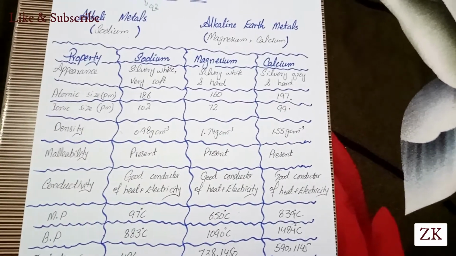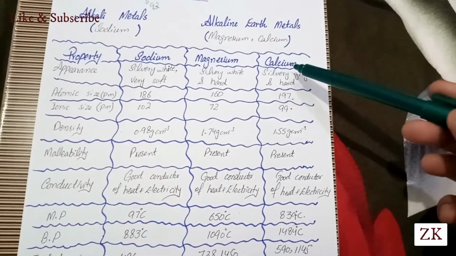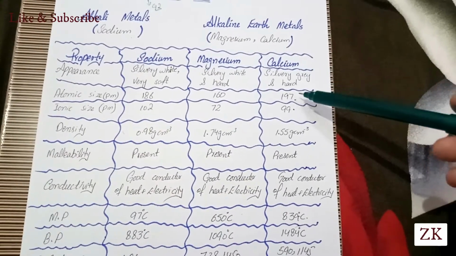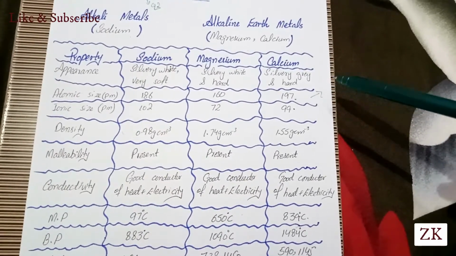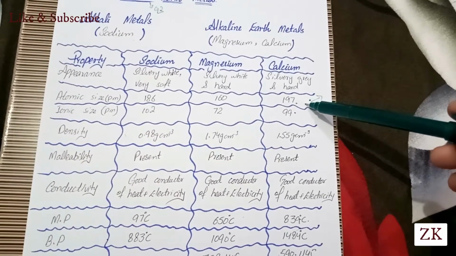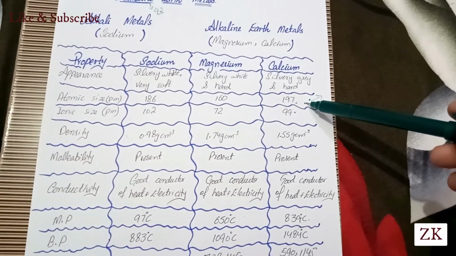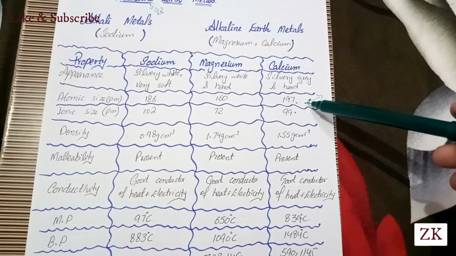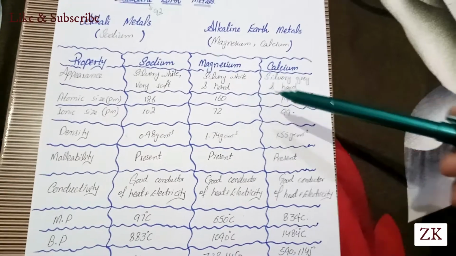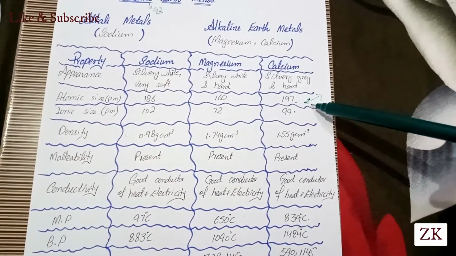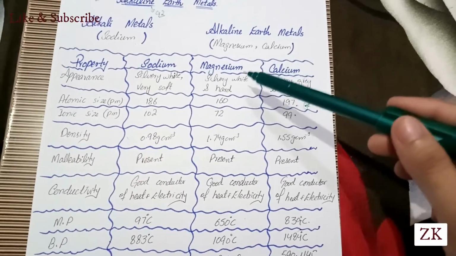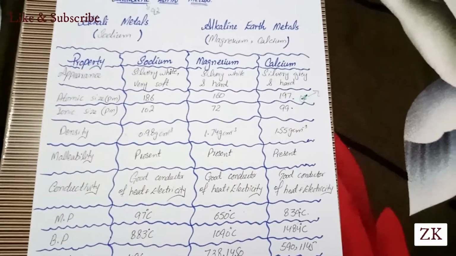The reason is that the outermost electrons of calcium and the nuclear charge possess a stronger bonding than in magnesium. So it is more difficult to lose an electron from the calcium atom as compared to magnesium.